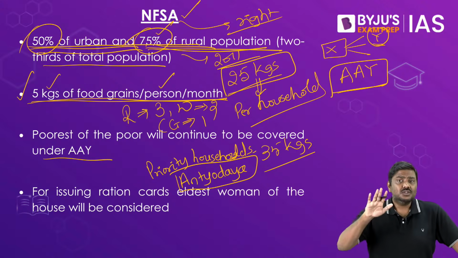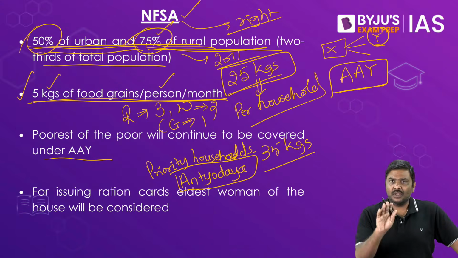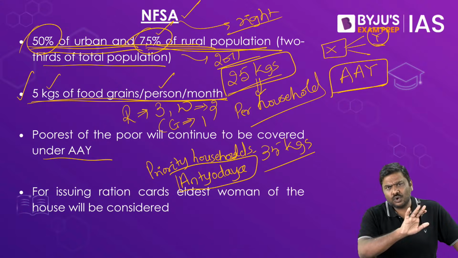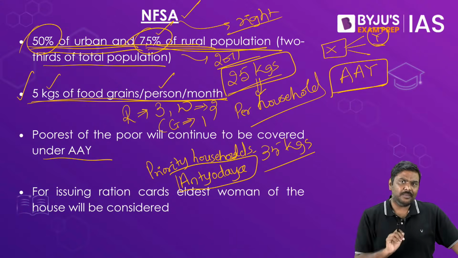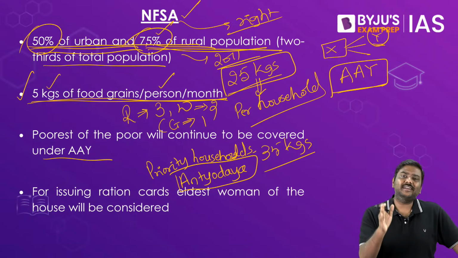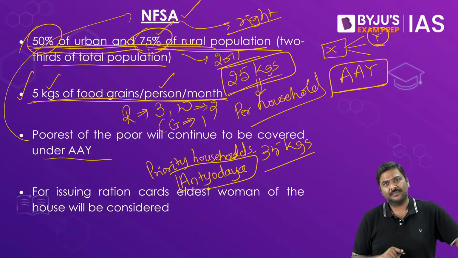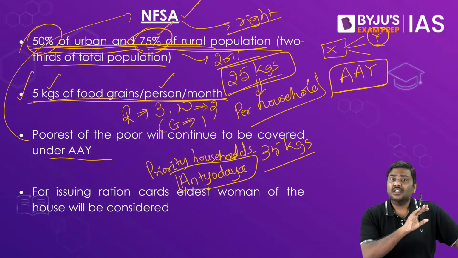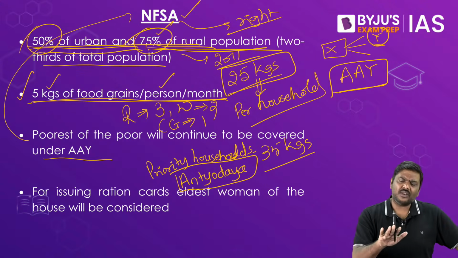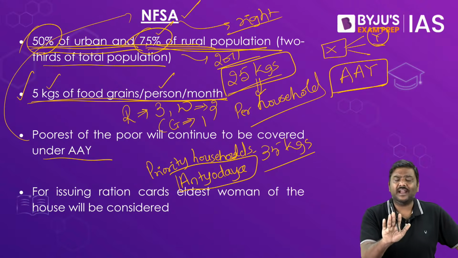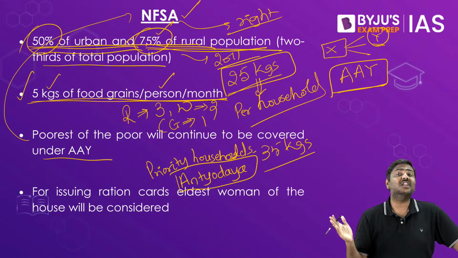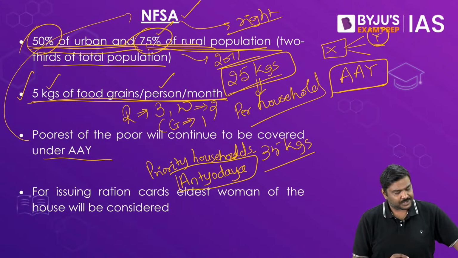Absolutely no. Government clarified that if you are an Antyodaya card holder, you don't have to worry about your entitlement. You will continue to get 35 kgs, but now you will be covered under NFSA. You will not get an additional 25 kgs.